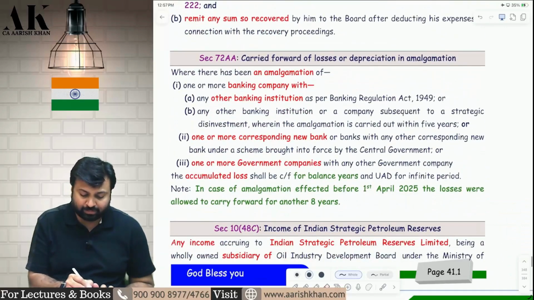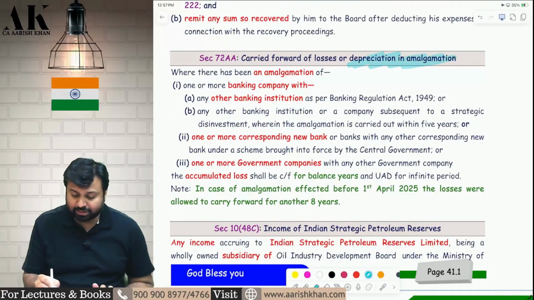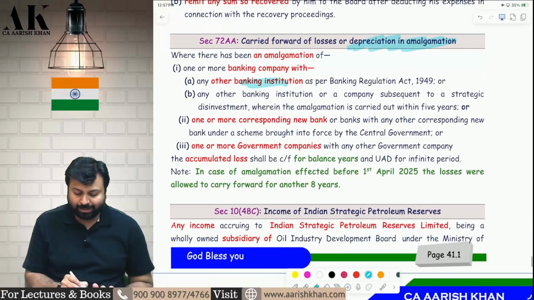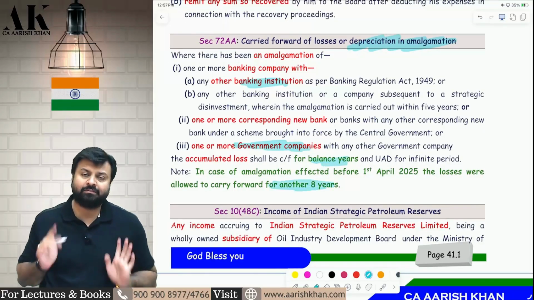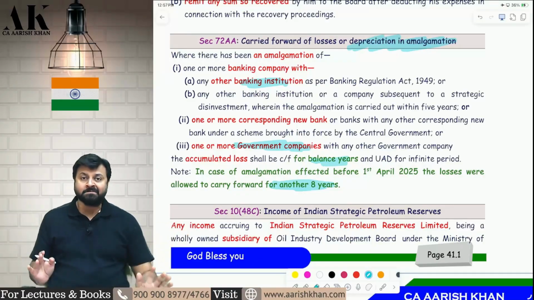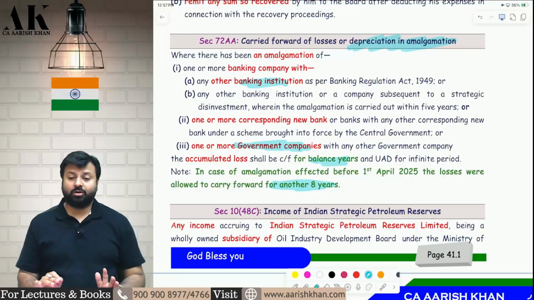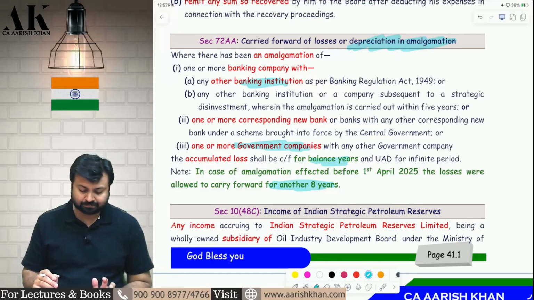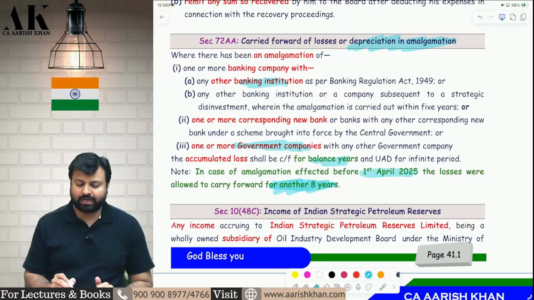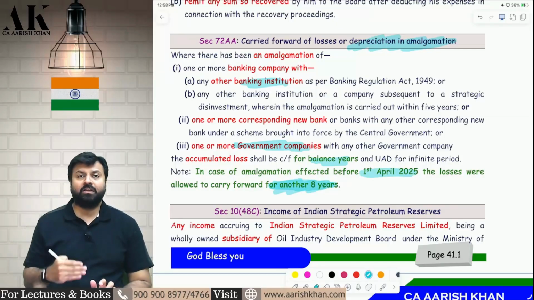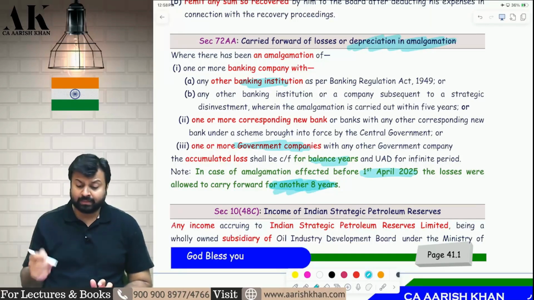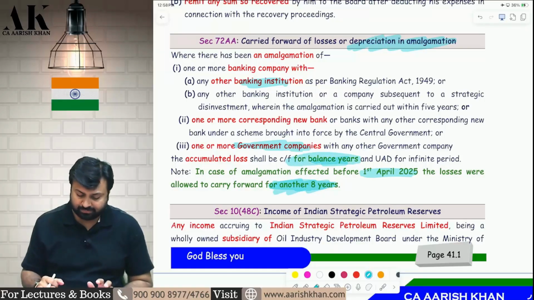Now, in miscellaneous amendments, there are some amendments. First of all, in 72AA, in case of amalgamation of banking companies, etc., or amalgamation of government companies, etc., you will be allowed to carry forward losses for the balance number of years only, not for another 8 years. I am not well today, my throat and my nose are gone, so please bear with me. In case of amalgamation effected before 1st April 2025, it was allowed for another 8 years. But if the amalgamation is effected on or after 1st April 2025, then you will be allowed to carry forward the losses for the balance number of years, not for another 8 years.